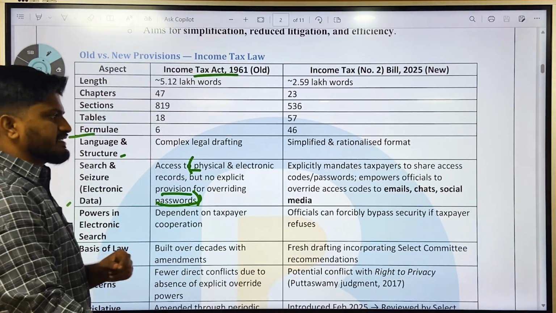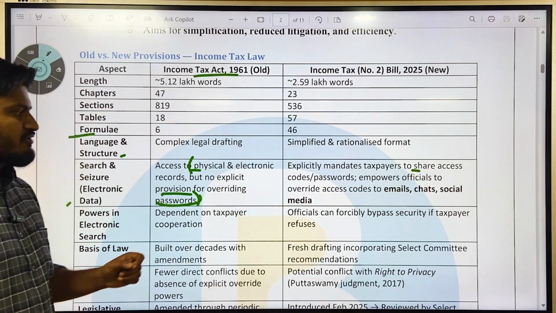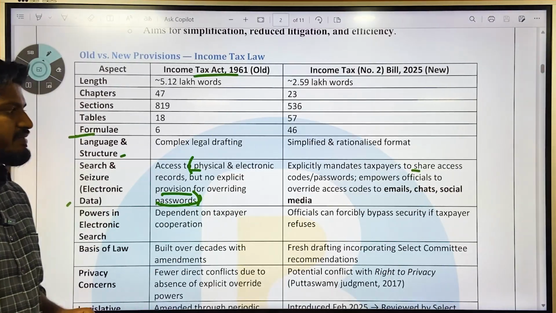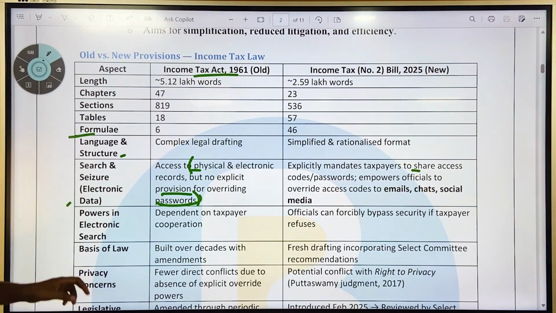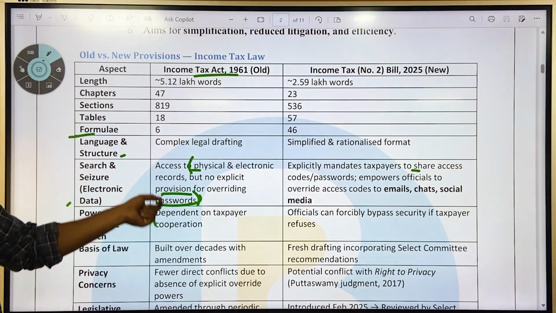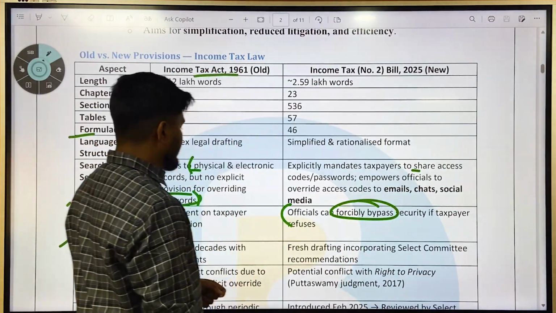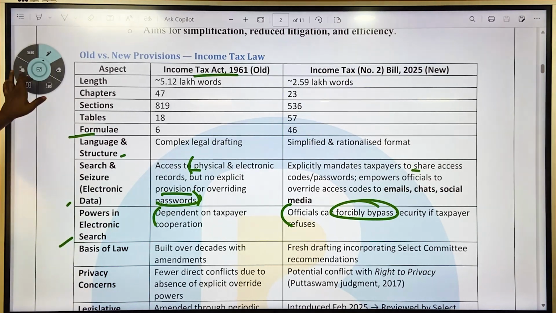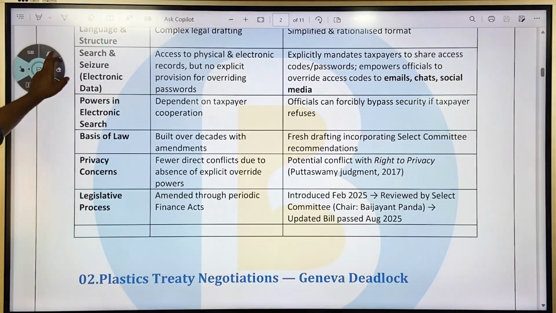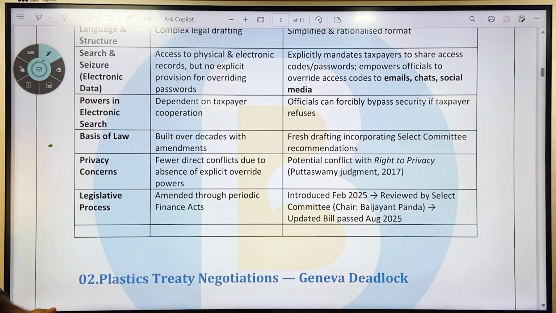Here, it explicitly mandates taxpayers to share access codes or passwords, and empowers officials to override access codes to emails, chats and social media. Okay, and in powers in electronic search, it was mainly dependent on taxpayer cooperation in the old regime and now officials can forcibly bypass security if the taxpayer refuses. Next is basis of law. It is built over decades of amendments and fresh drafting incorporating select committee recommendations and privacy concerns.